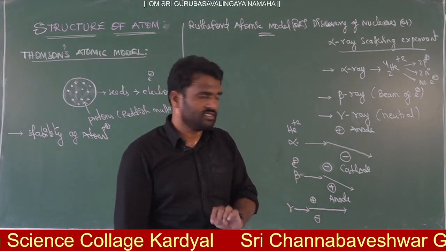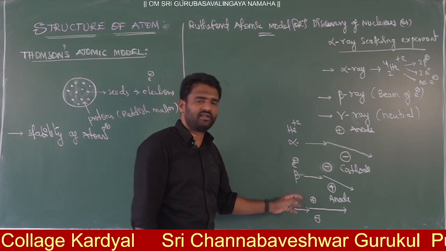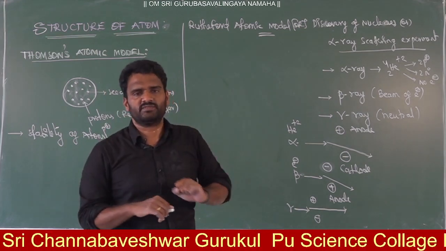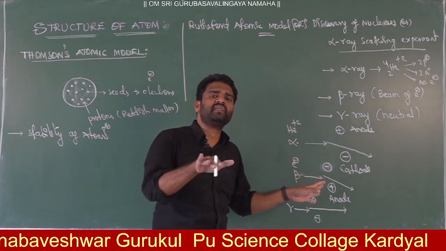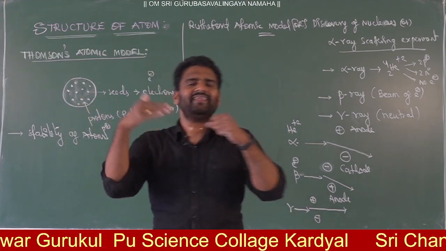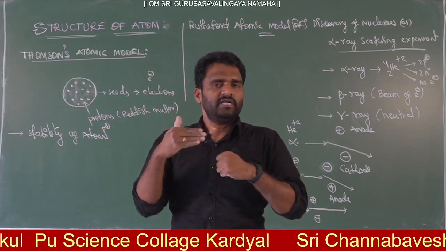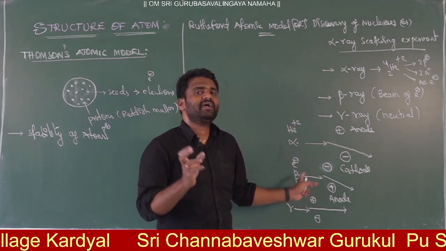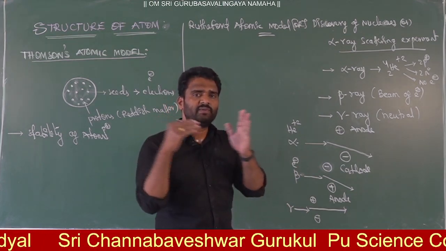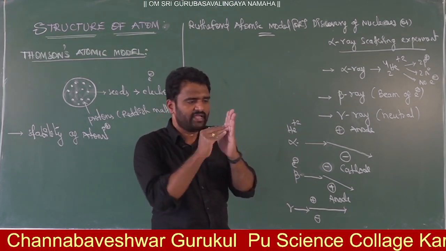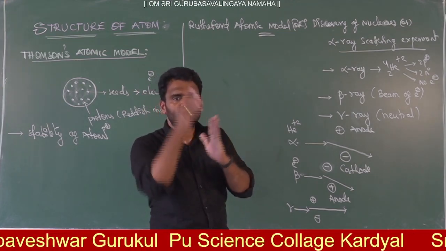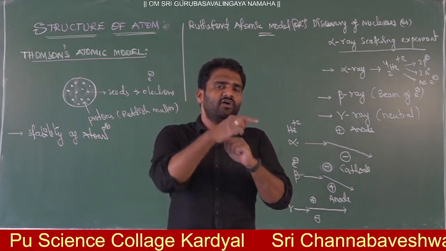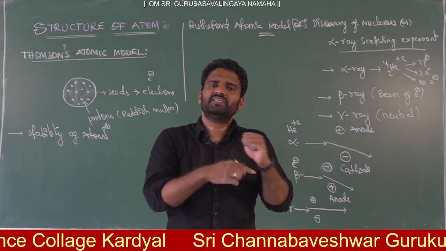Now the question is, why are we using alpha, beta, gamma rays to discover particles or to know the structure of atoms? The reason is that these particles have high penetrating power, so they can penetrate into any kind of matter. They are highly energetic. When they penetrate, they go inside, strike inside the matter and come back. From this, you can imagine and experimentally get information about the structure inside the matter.